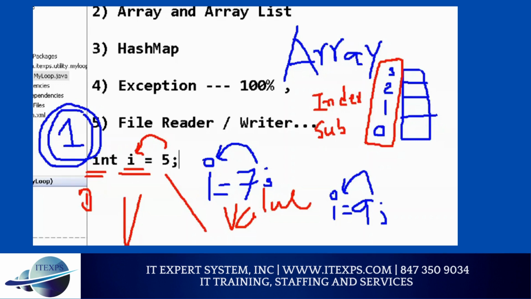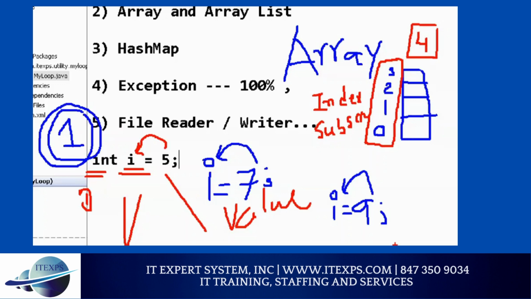Subscript means just a number. So if I have, let's say, 0, 1, 2, and 3, it means I can store 4 different values in this array. How many values can I store? 4. If I want to store 5, then I need to create that block.